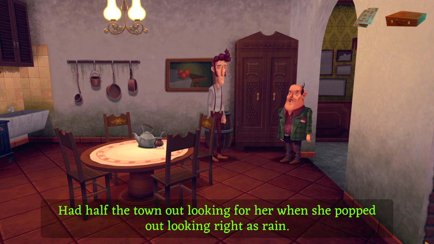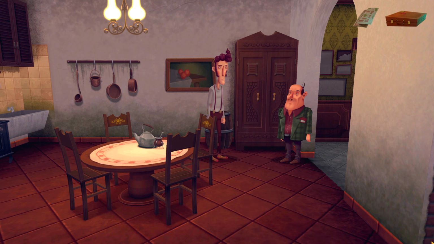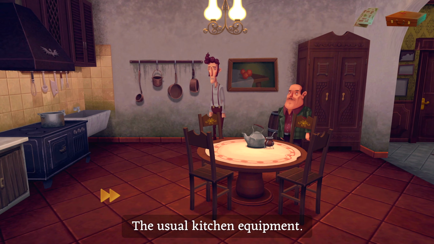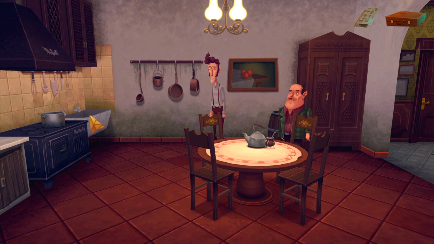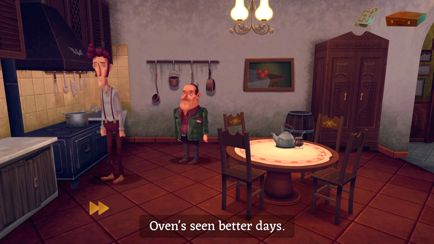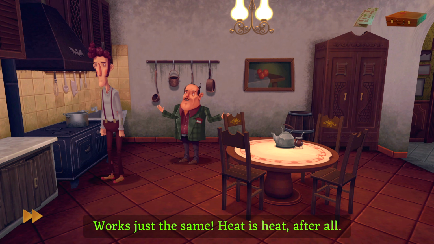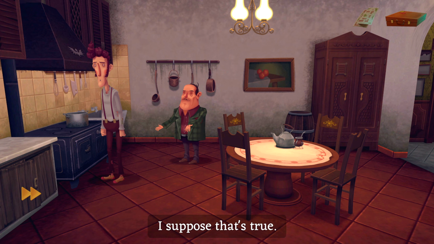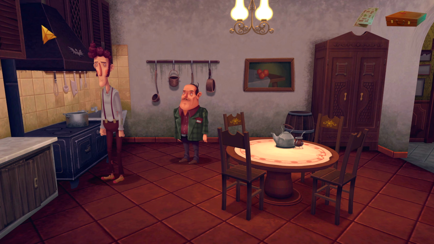Had half the town out looking for her when she popped out looking right as rain. Right, okay. What else have we got? Pots and pans? The usual kitchen equipment. Okay. Anything cooking? Ooh, oven's seen better days. Works just the same. Heat is heat, after all. I suppose that's true. Yeah, indeed it is.